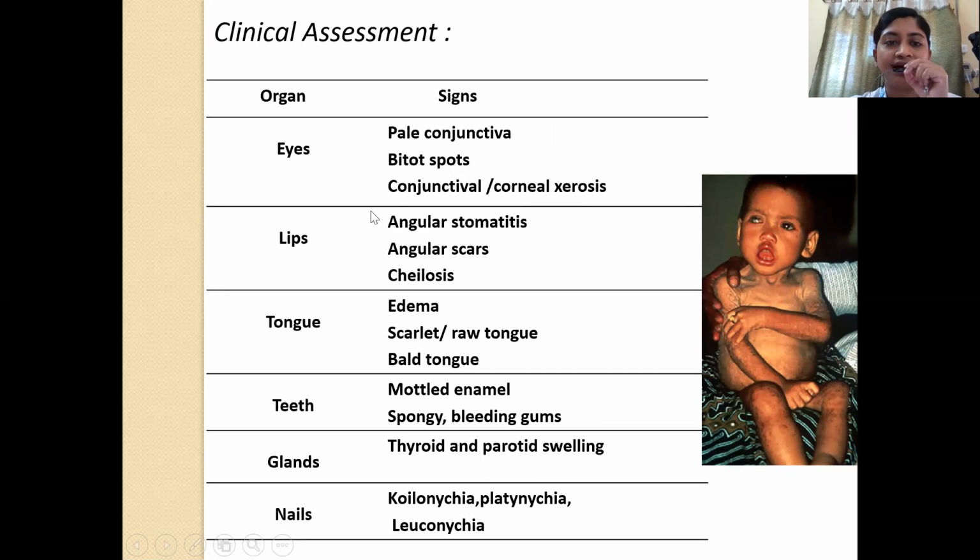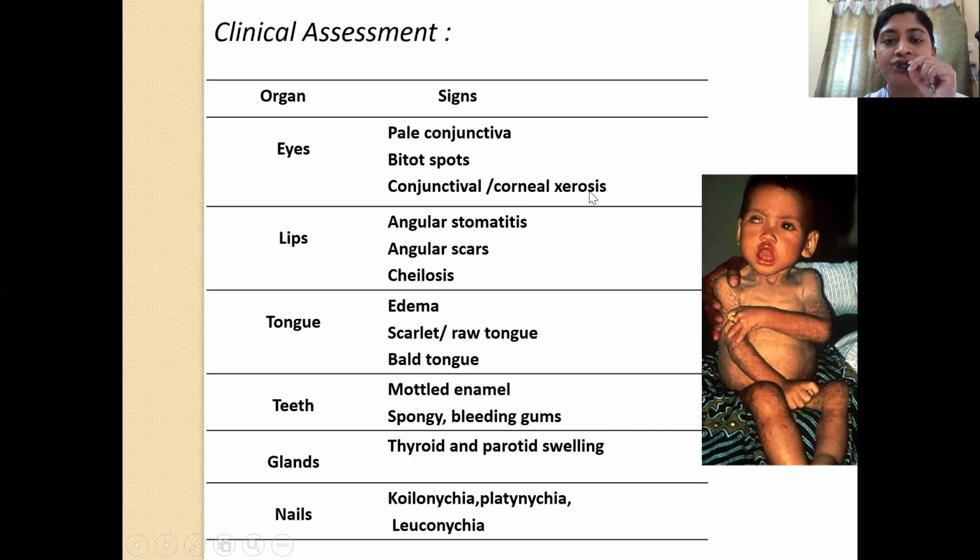Okay, so what are the eye signs? Definitely there will be pallor if you look at the palpebral conjunctiva. And you have to look for features of vitamin A deficiency in the form of Bitot spots and also conjunctival and corneal xerosis. And definitely needless to say, you also have to look for keratomalacia, where the cornea will get softened up. And eventually the most dangerous form is when the cornea gets liquefied, and then that will result in